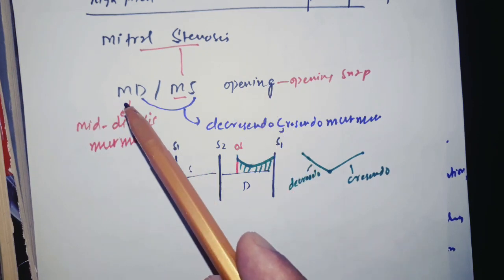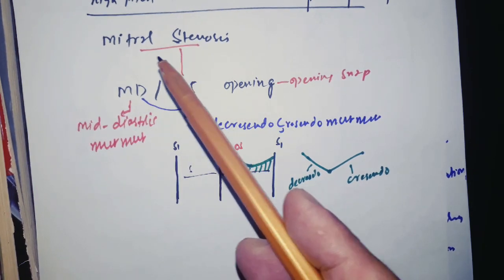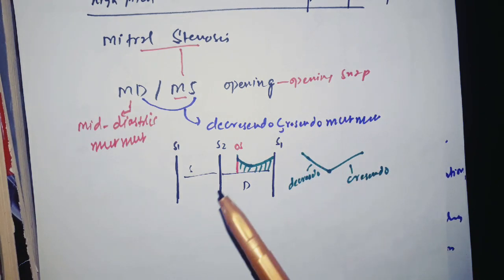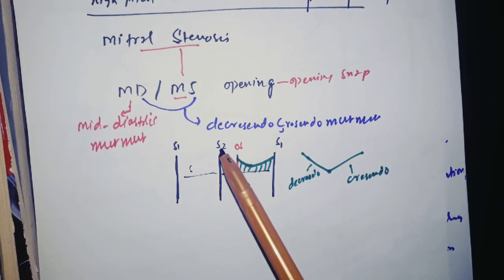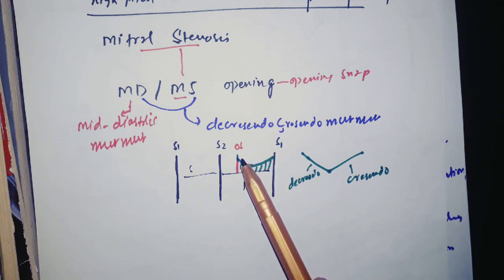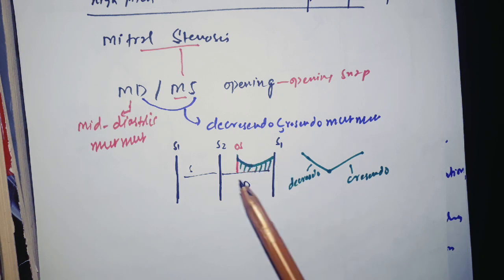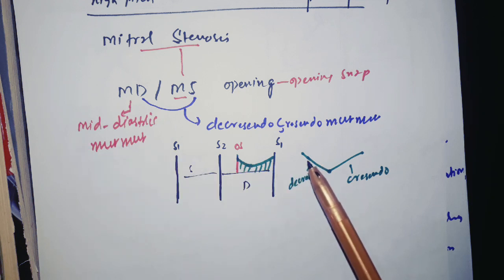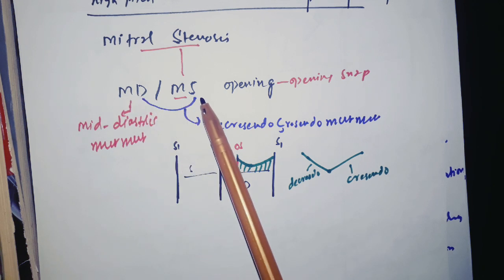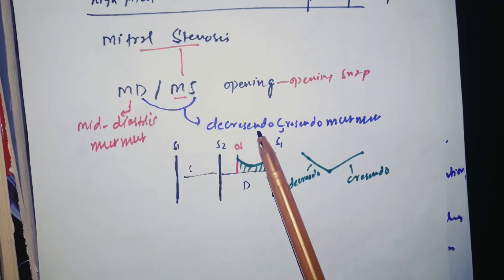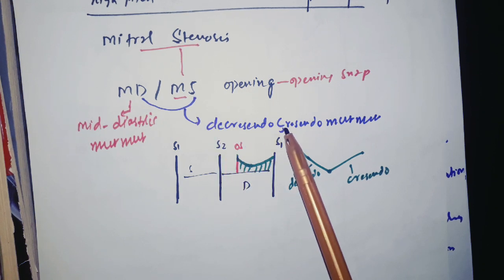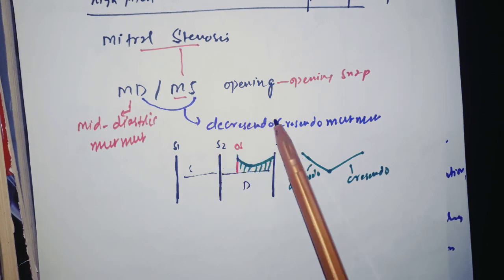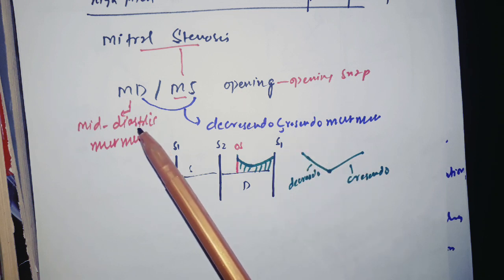Now the mnemonic for mitral stenosis is OS MDM. MDM is for mid-diastolic murmur, MS is for mitral stenosis, and OS is for opening snap. As we know, diastole is between S2 and S1. You see this is the OS, opening snap, and then the murmur is first high in intensity, then it comes down and then goes upward. So this is also called decrescendo-crescendo murmur. Just mid-diastolic murmur is enough, but if you want to remember, you can use the D and the S: D is for decrescendo, and S we pronounce as C for crescendo. So decrescendo-crescendo murmur, or you can say mid-diastolic murmur.